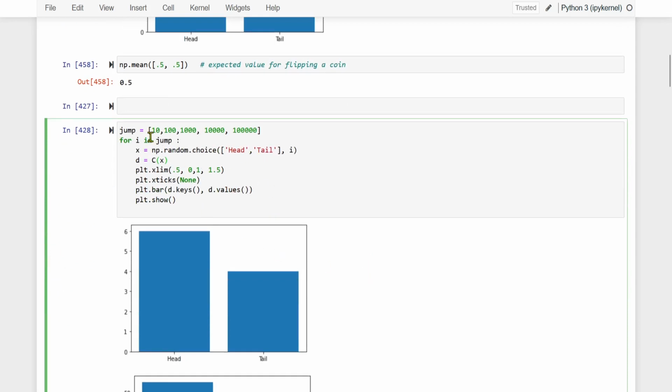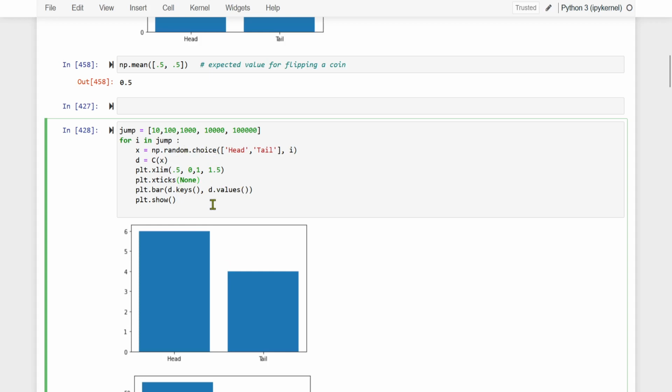First, we will flip the coin 10 times, then 100 times, then 1000 times, then 10,000 times, and then 100,000 times. So this is the loop where we are flipping the coins, in this manner. 10, 100, 1000, so on and so forth. And we will see the graph also.